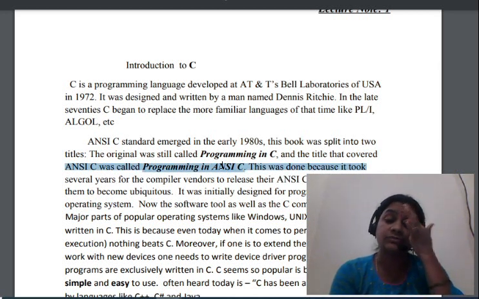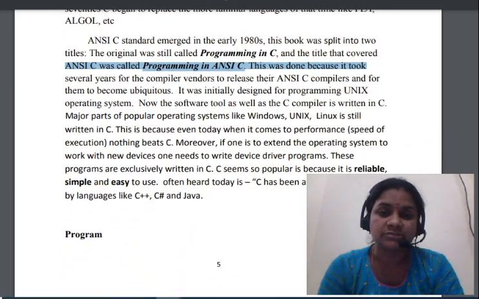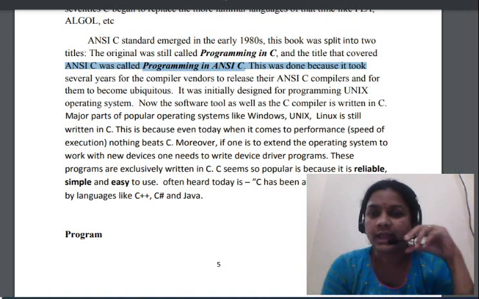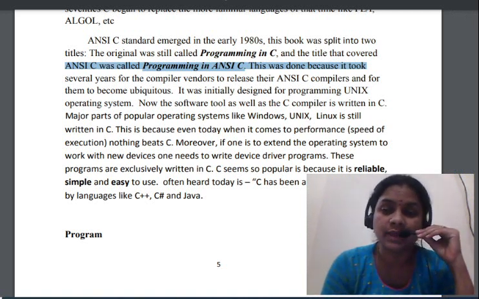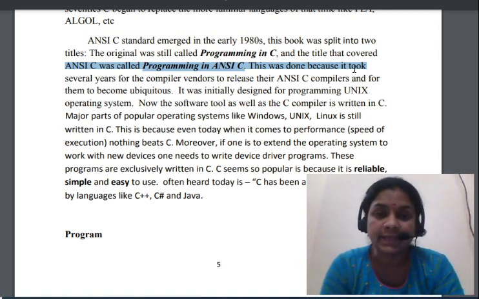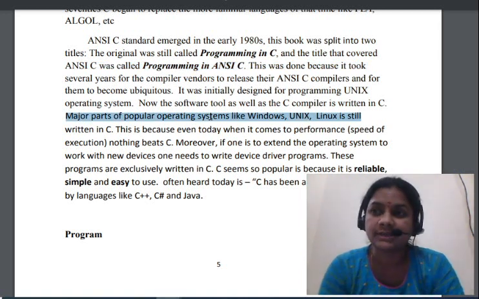And it is very familiar to everyone and very easy to understand. That's why, by using the C programming language, they created operating systems like Windows, Unix and Linux.